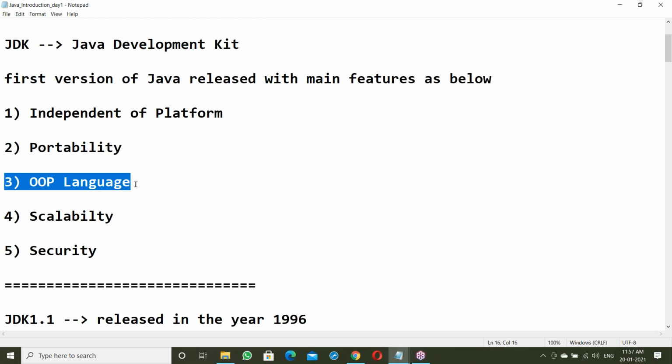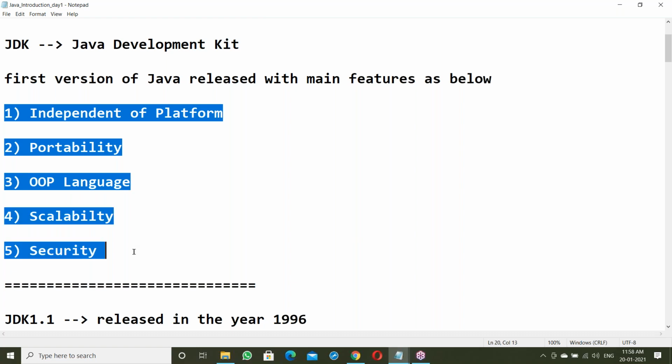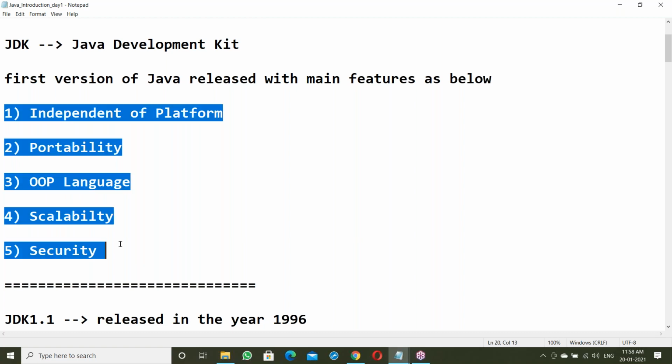Let us start with the fundamentals, and after finishing, we'll go to the actual features of Java.